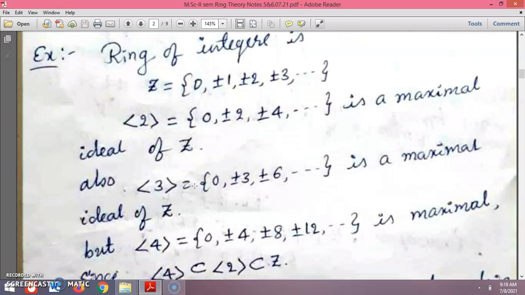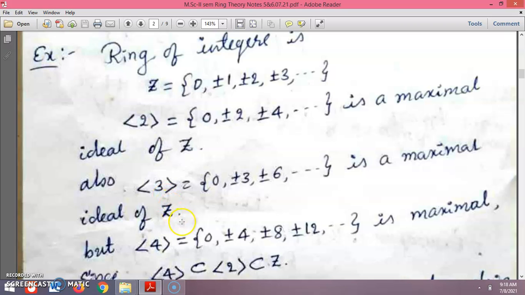Also if you take the multiples of 3 in the integer system, this is also a maximal ideal of Z, because this set of multiples is generated by only 3.